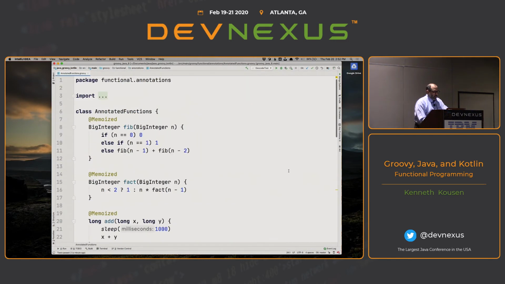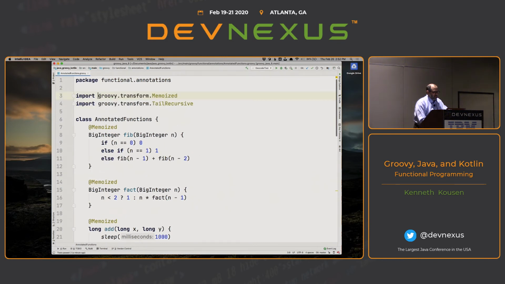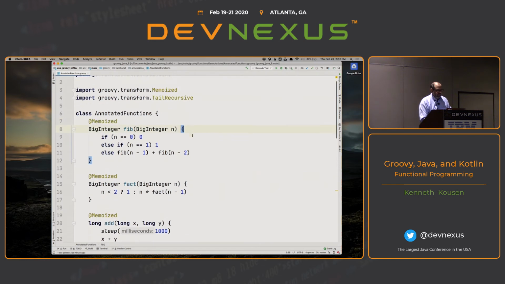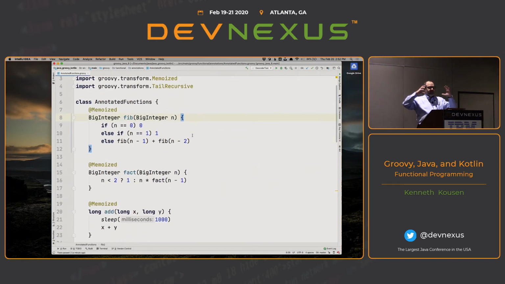Okay. One thing that Groovy adds is an annotation called memoized. What memoized does is it automatically builds a cache of values so that the keys in the cache are the arguments to the method, here a big integer, and the values are the result of the function. So this is great with pure functions, and here's my Fibonacci generator.